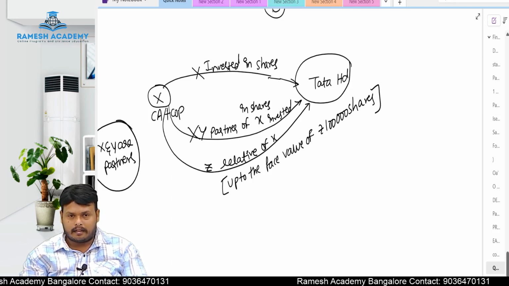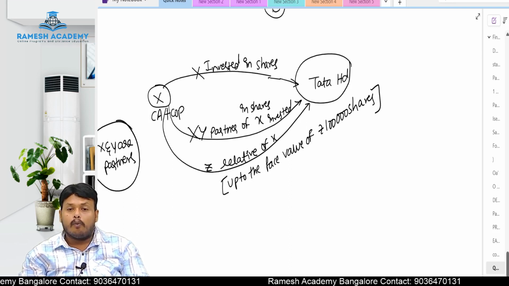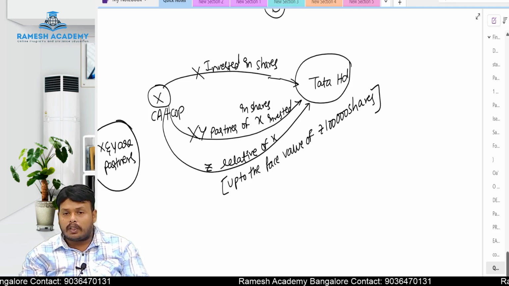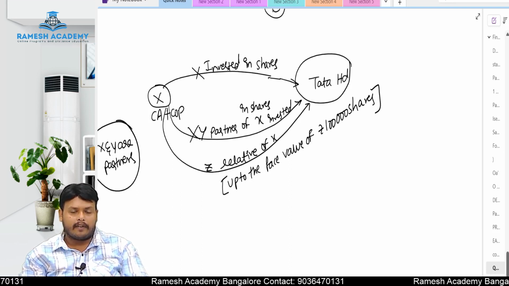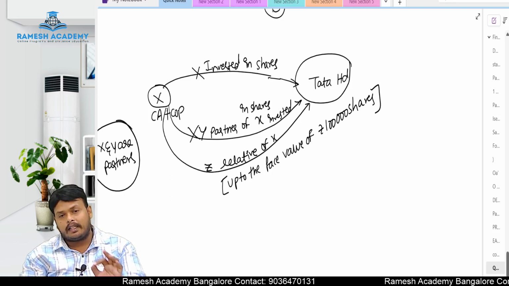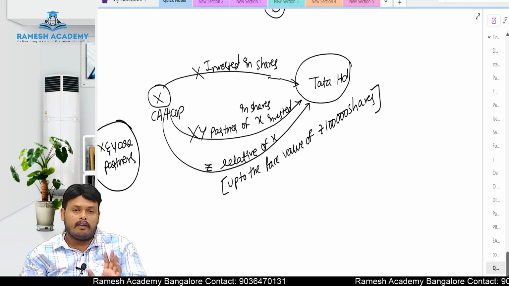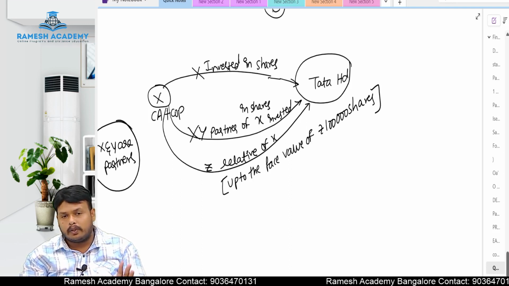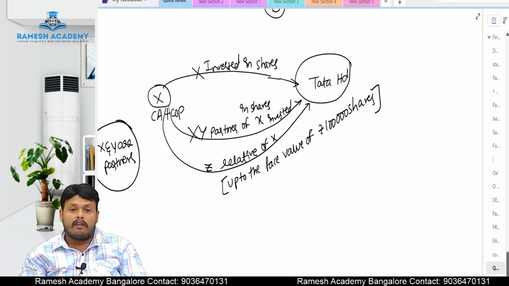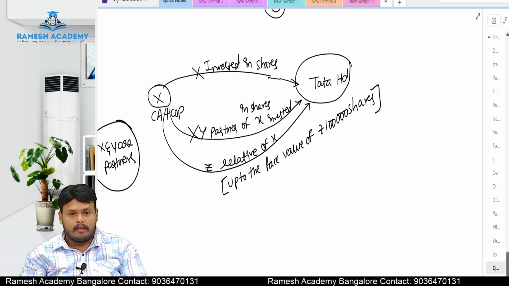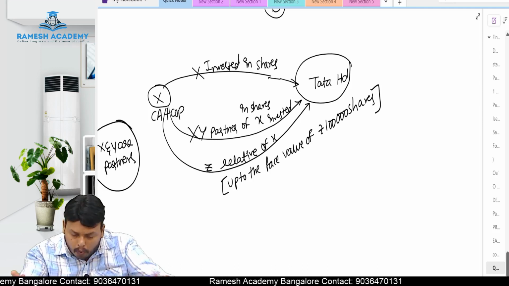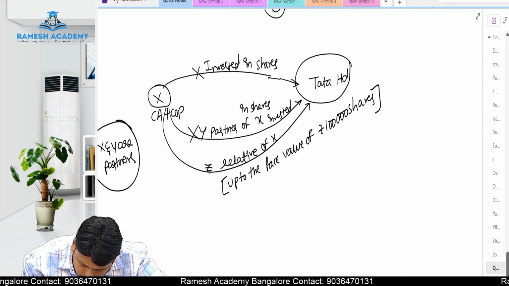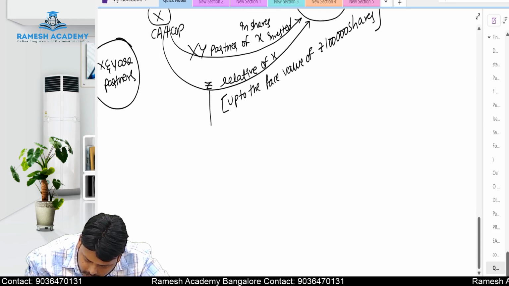The answer is yes. If he is holding more than 1 lakh, who is holding? Z. Who is Z? Z is a relative of X. If Z is holding shares in Tata Limited up to face value of 1 lakh rupees, then X will be eligible to act as an auditor. Suppose Z is holding more than 1 lakh, sir, then what is the situation? Let us take 3 situations here, then you will understand clearly.